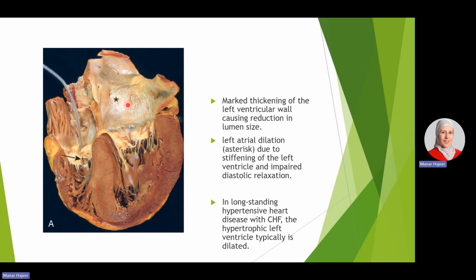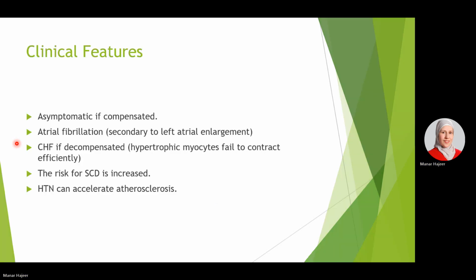In long-standing hypertensive heart disease, dilatation can also take place, not only hypertrophy, but hypertrophy is the hallmark of the disease. Regarding the clinical features, patients might be asymptomatic if it is a compensated and adaptive response.